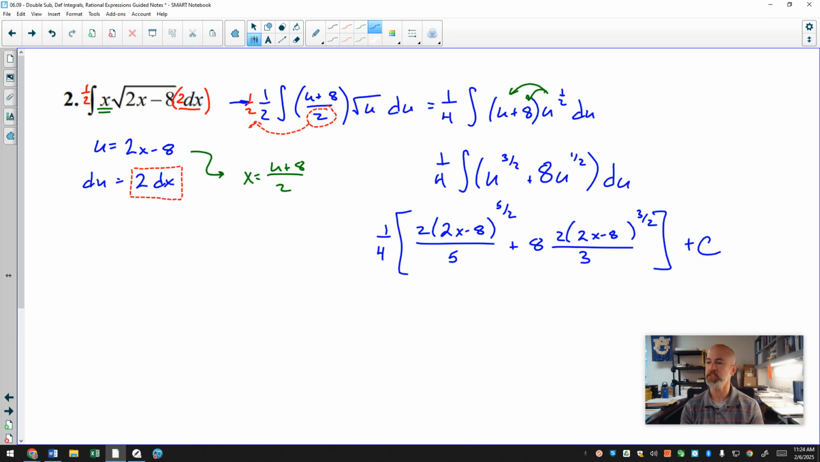And you can clean up this little thing right here. 8 times 2/3 is 16/3 if you want to make it a little bit more aesthetically pleasing, but that's an algebraic maneuver, and I want to show you the calculus. So there's number 2 on double substitution. And let's look at another type of problem.